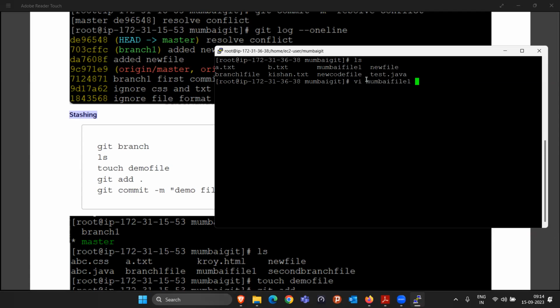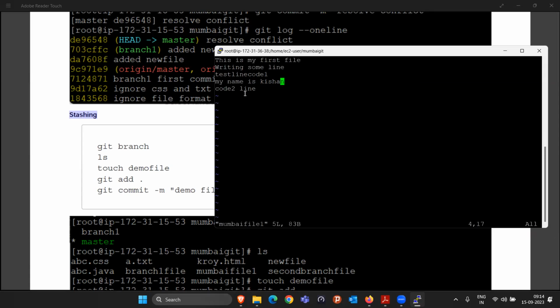So I'm going inside this Mumbai file 1. We are seeing already 5 lines of code are there, well and good. Now my manager asked me, can you add some extra feature inside this Mumbai file 1? So I started to write the code. I'm writing my code 1, my code 2, 3, 4,